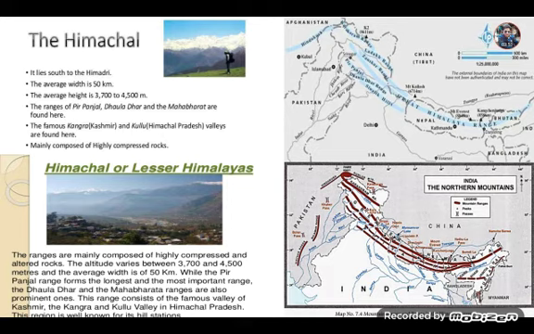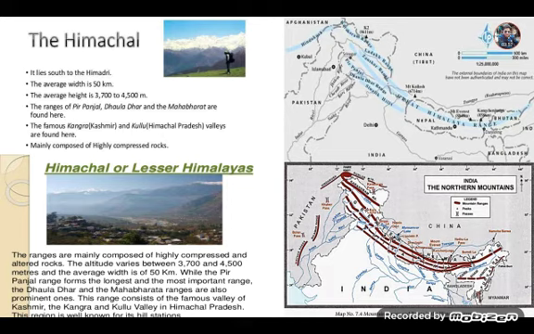Of these, Pir Panjal range of Kashmir is the longest one, running 400 km between Jhelum and Beas. The famous Kangra and Kullu valleys are found in the Himachal, and this region is mainly composed of highly compressed rock. Look at the diagram, you will see the Himachal region lying just to the south of Himadri.